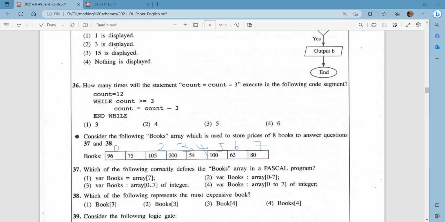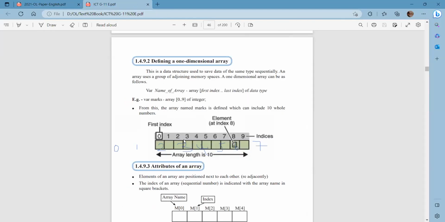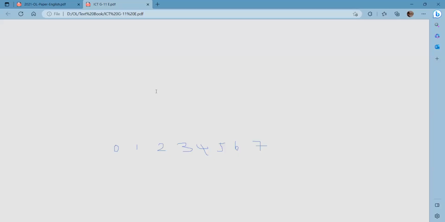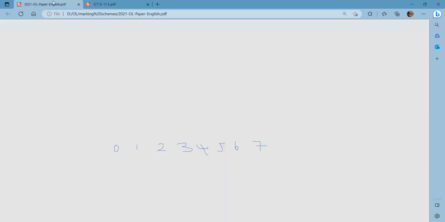So to be precise, let me show you in the grade 11 textbook how they have given it. As you can see here, they have given a clear example of how you do it. It is var. We give the name of the array and this colon. We give the array, the first index, last index of, and the data type. We have to give the data type.